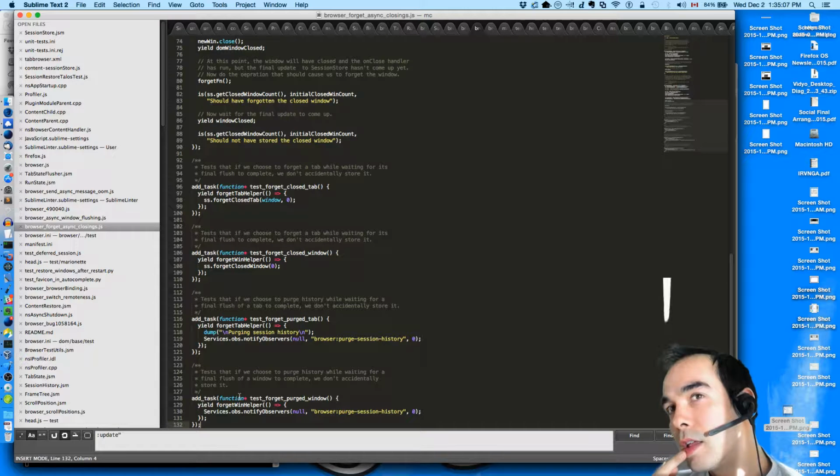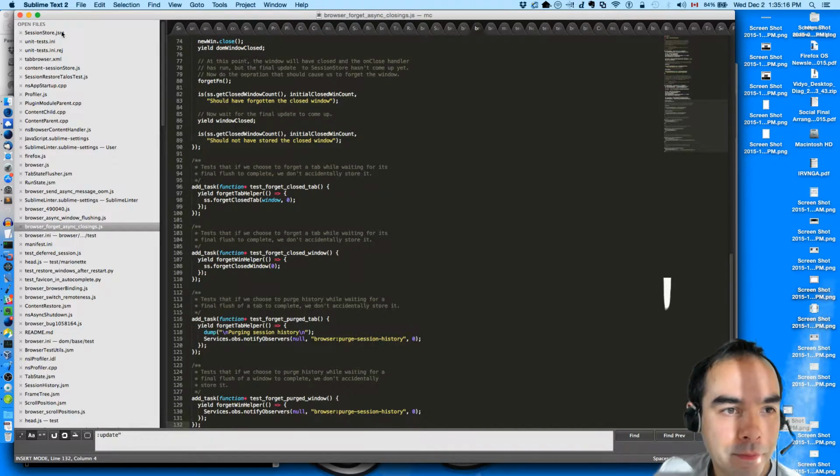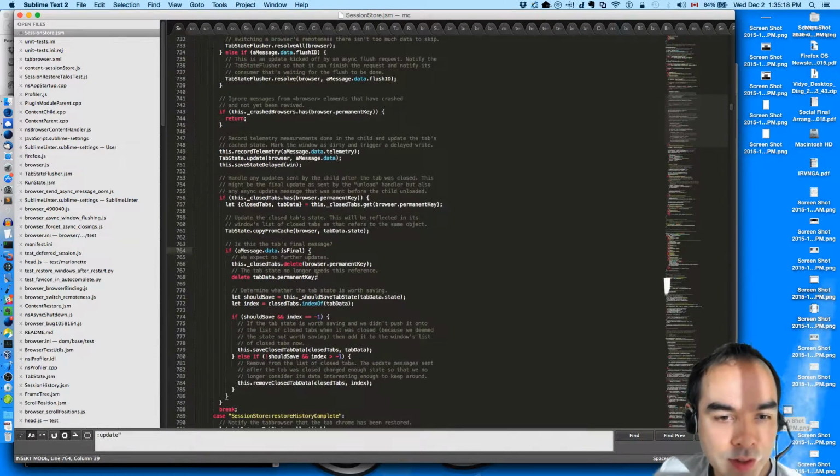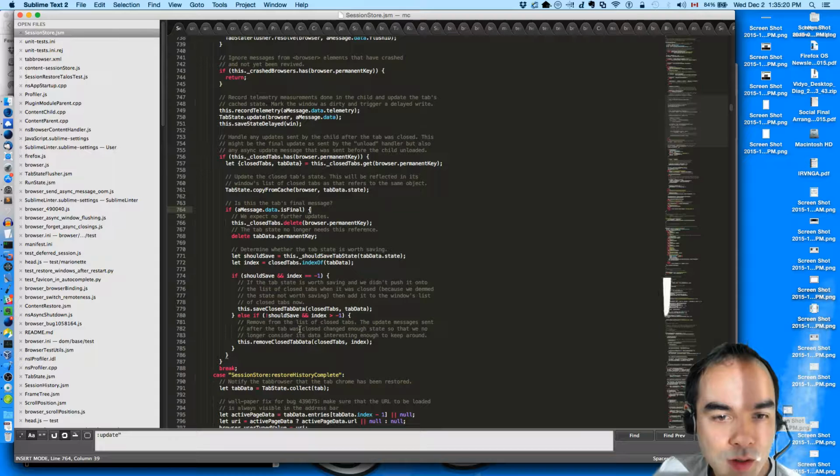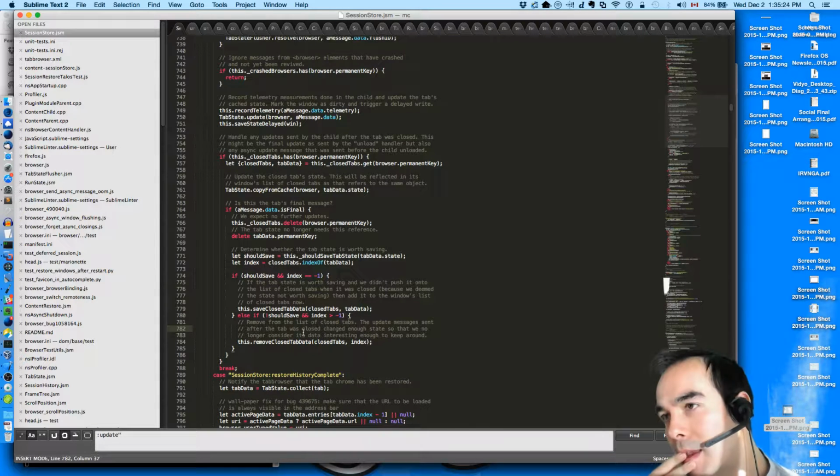Maybe my closed tabs got destroyed, and that's totally going to work. I want to look at this other case. Right, it won't actually save it.